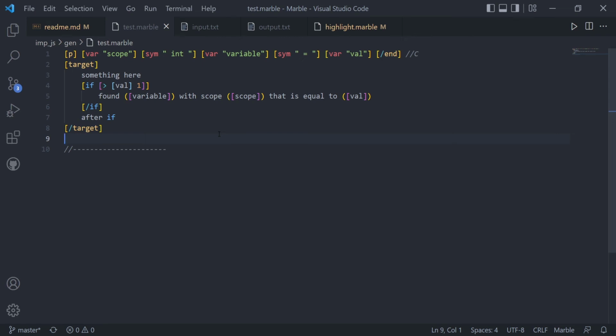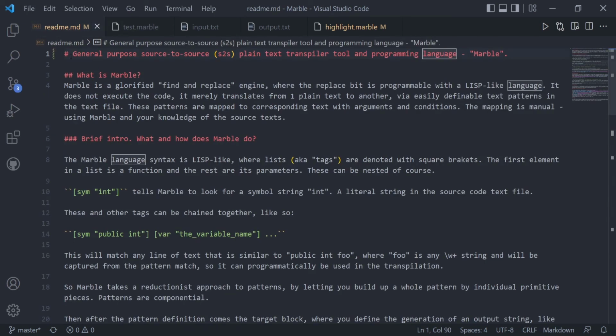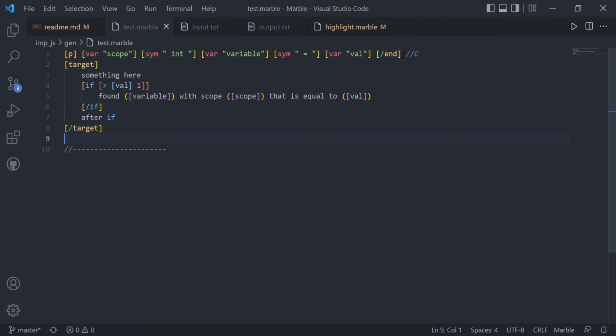Hello and welcome to my hobby project called Marble. It's a general purpose source-to-source plain text transpiler tool and programming language. Or in simpler terms, it's a glorified find and replace for text strings.